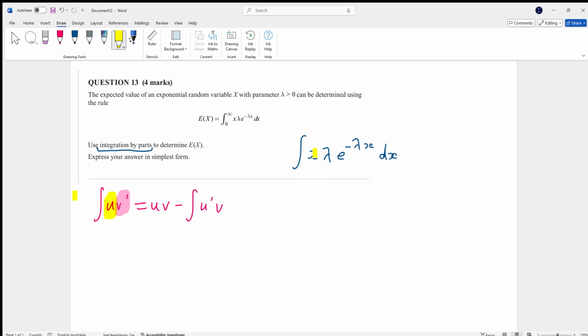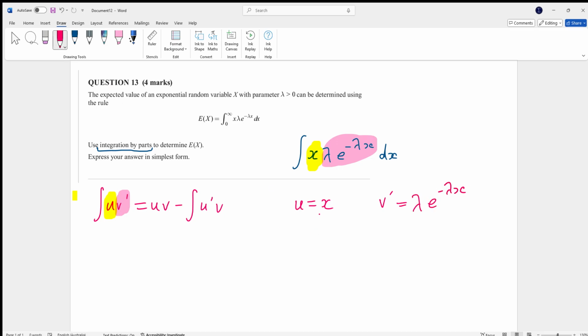So, in this case here, the x is what I'm going to pick for my u, because if I differentiate x, it will turn into 1. Whereas if I differentiate the exponential, it still remains. So I'm going to integrate this guy here instead. Once you make that choice, it's all pretty easy from there. Then again, if you make the incorrect choice, you will get a worse integral than what you've started with. So then you could backtrack. Okay. So let's say you've made this choice here.